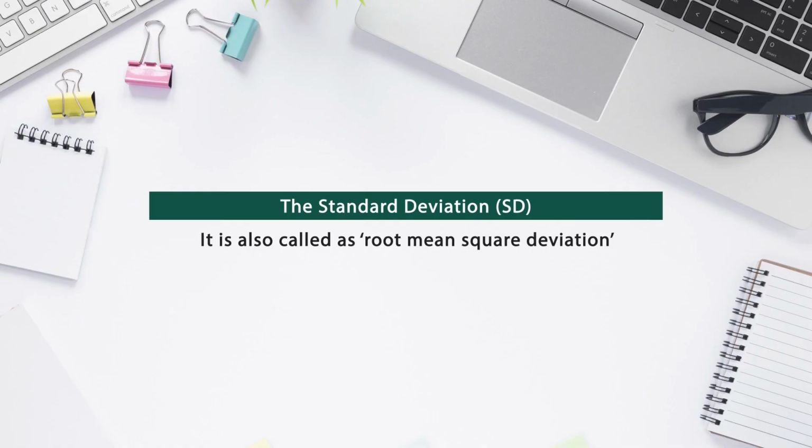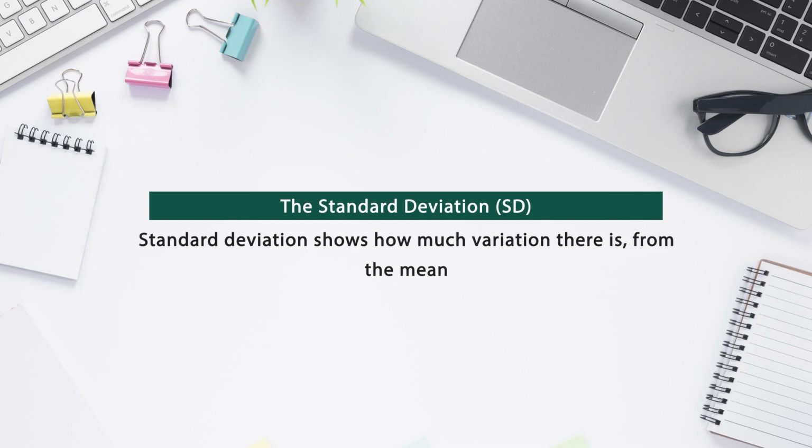We will discuss more about it in further discussion. Here you can understand standard deviation, and somehow we also explain the variance. The square root of the variance is called standard deviation. Vice versa, we can say variance is the square of the standard deviation. It is also called the root mean square deviation. A standard deviation shows how much variation there is from the mean, and it is calculated from the mean only.